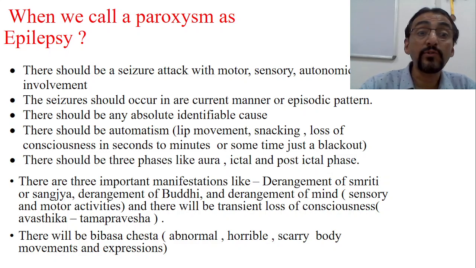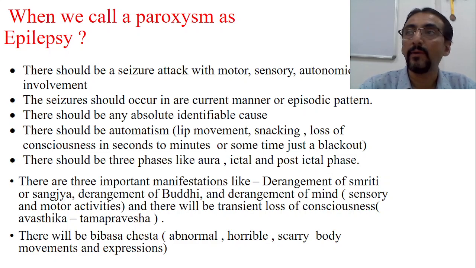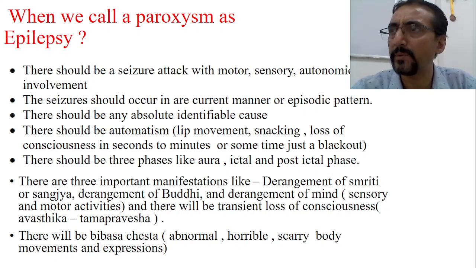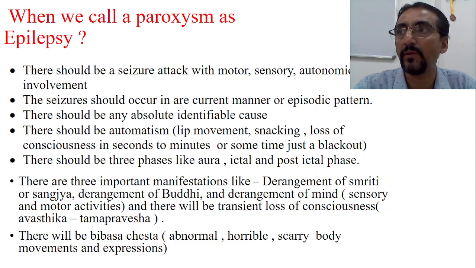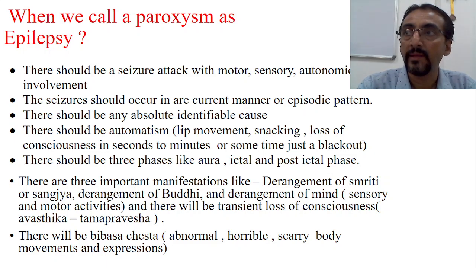Next, there should be automatism. Automatism means lip movement, smacking movement, loss of consciousness for seconds, minutes, or sometimes hours together, or sometimes just a blackout, tamapravesha, as occurs in Jacksonian fits, just a blackout. This type of presentation should be there, which is called automatism.